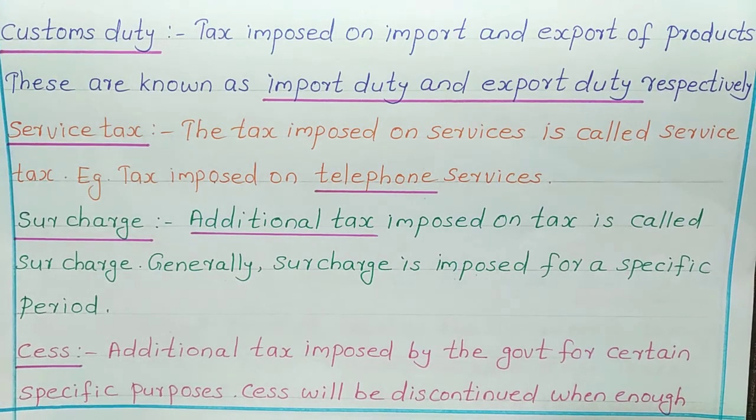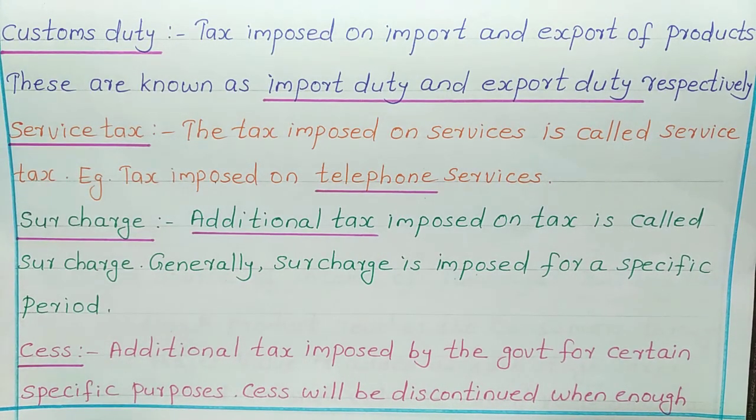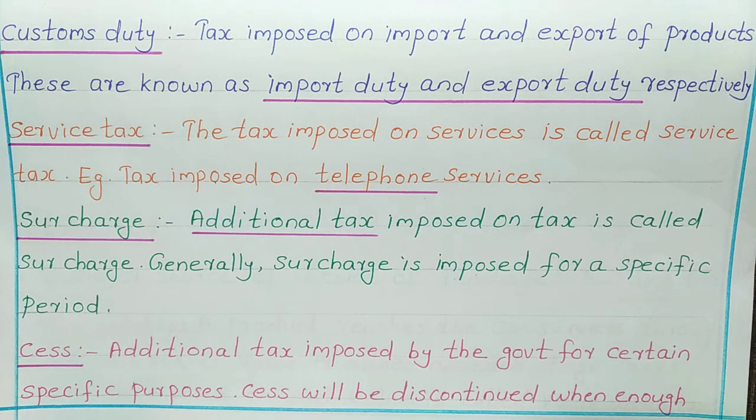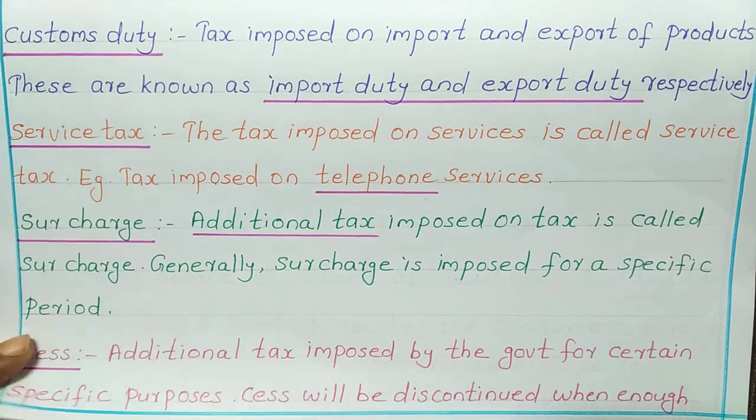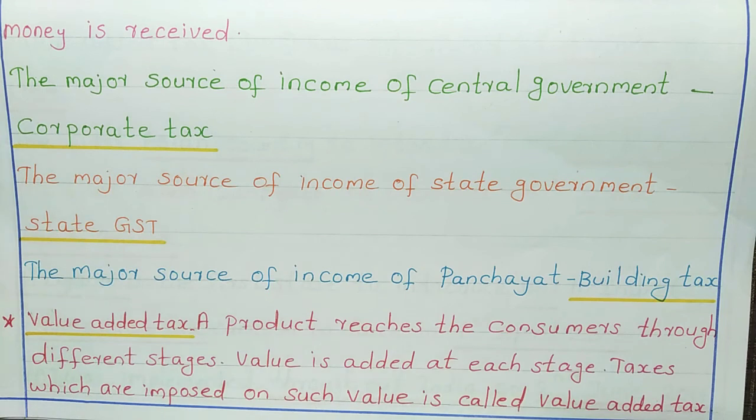For example, after that flood, the Indian government started flood cess, and it was for a short duration. After enough money was received, they stopped that flood cess. So flood cess is an example for this cess.